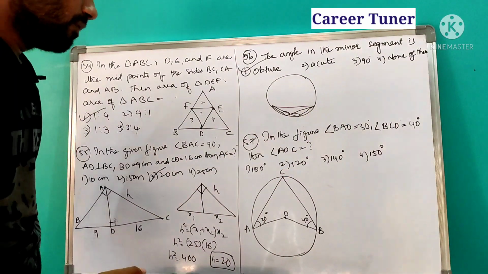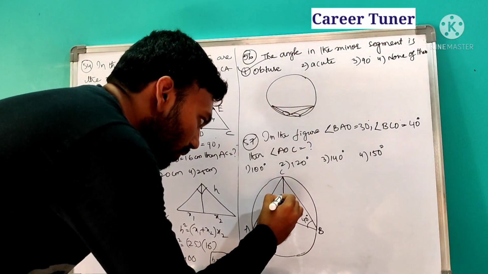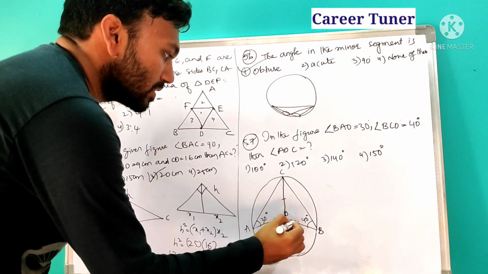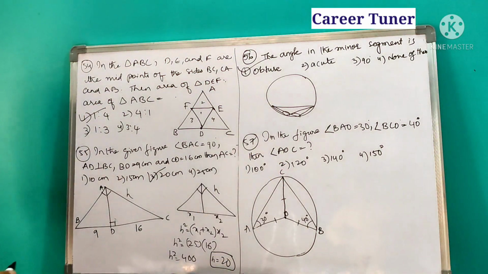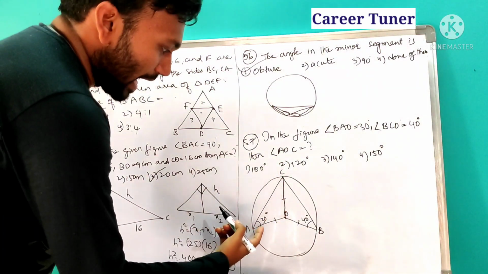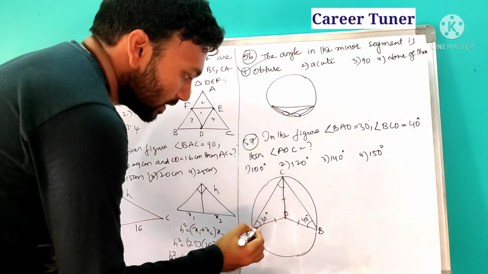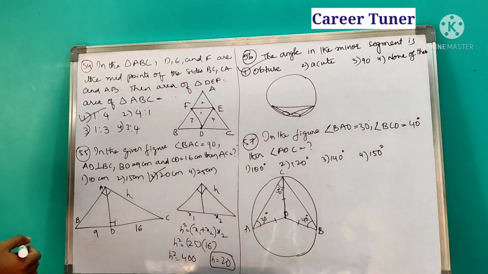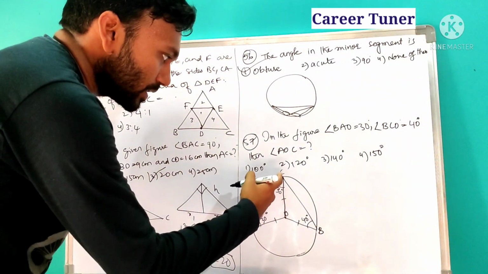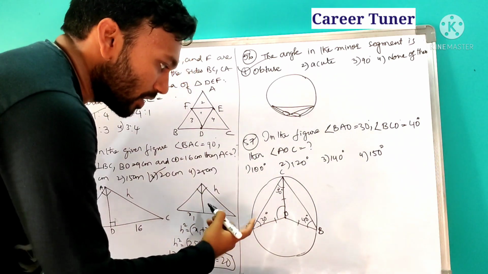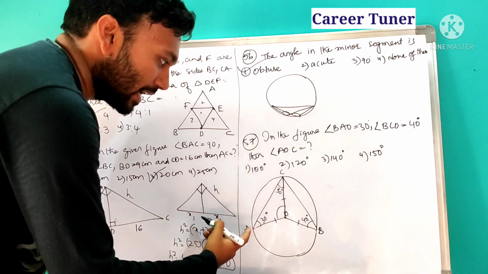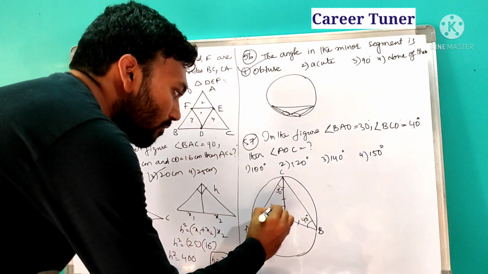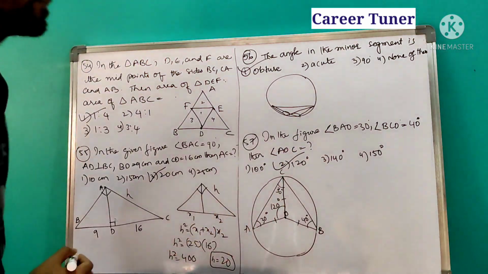Next, in the figure angle BAO is 30 degrees. Now within the figure, the 57th question, let us join O to C. Now if you join O to C, then what happens? This is radius, this is radius, this is also radius. The distance from the center to any point on the circle is nothing but the radius. If two sides are equal, then the angles opposite to equal sides are also equal. So if this is 30, this is also 30 degrees. AOC is what we require, that means this angle. Already this is 30 and 30, so this is triangle AOC. 30 plus 30 makes it 60. So in order to make it 180, here it should be 120 degrees. So the answer is the second option.